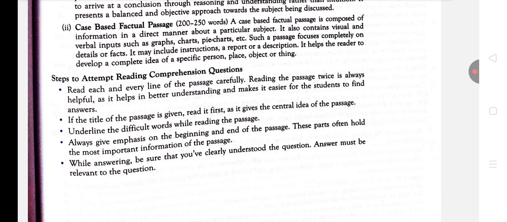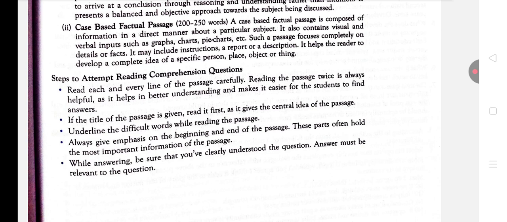So why is this important? Because it helps students find answers more easily. If a student reads it again and again, definitely every time you read the passage, you will understand something new. So definitely these steps are very important. If the title of the passage is given, read it first, as it gives the central idea of the passage. Very important points, dear students.